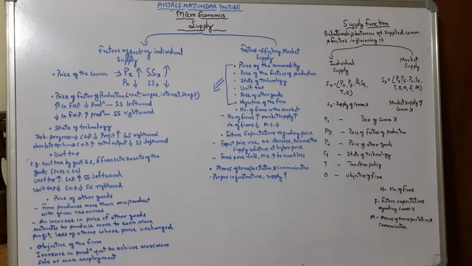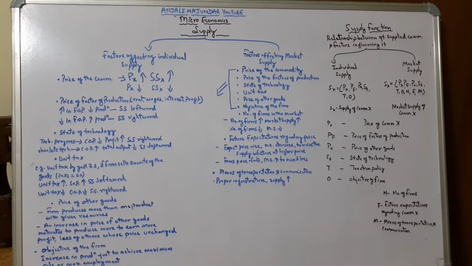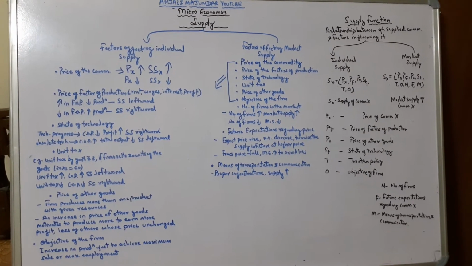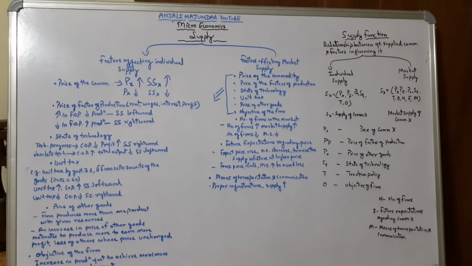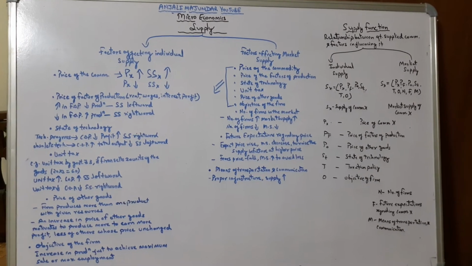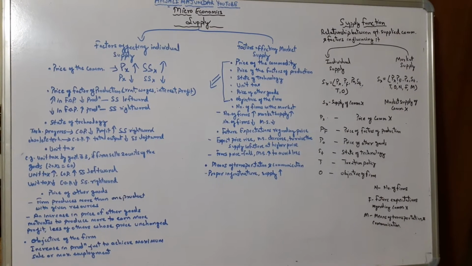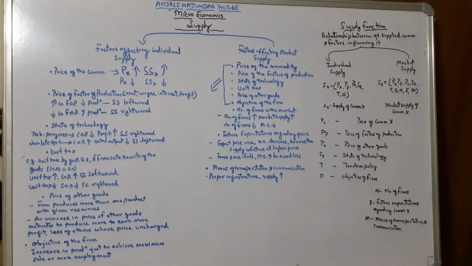The next point is unit tax. Now I have quoted an example here. Say a government has imposed a tax of 3 rupees per unit, and the firm is selling, say, 20 units. So 20 multiplied by 3 gives you 60 rupees, right? See, this is the tax amount, 60 rupees.